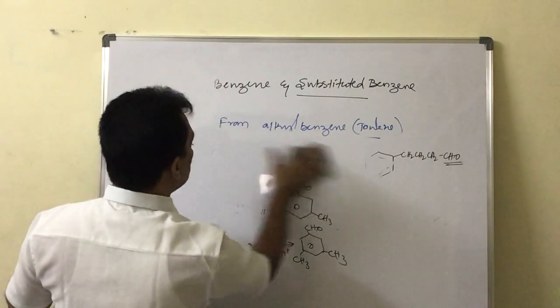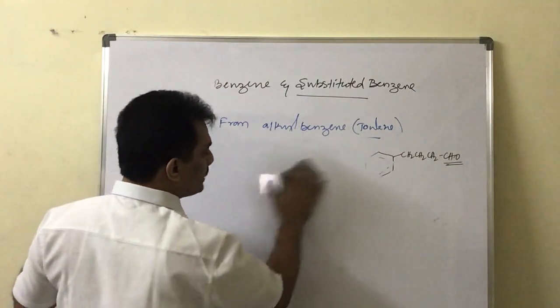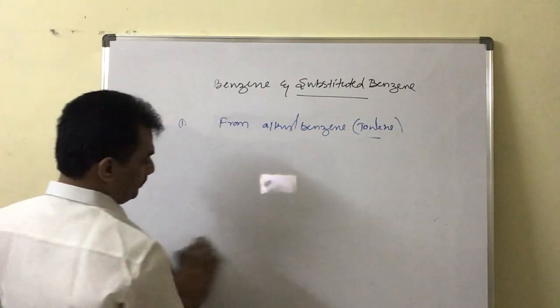And now the toluene can also be oxidized in presence of chromic oxide.